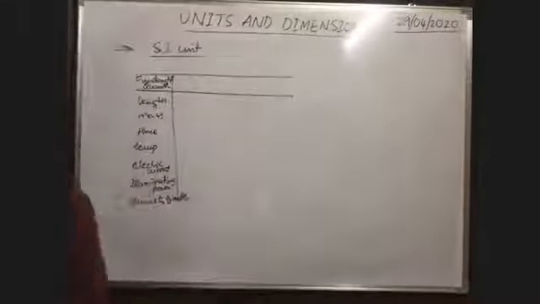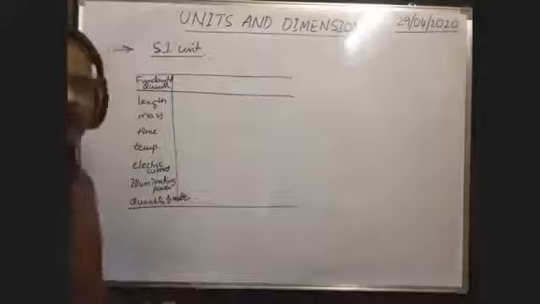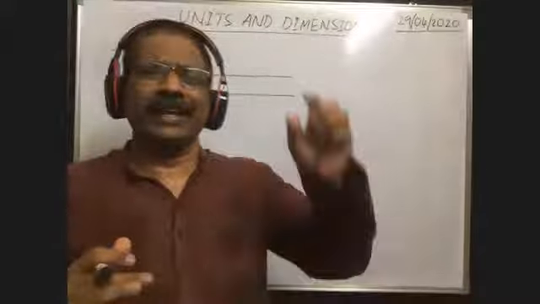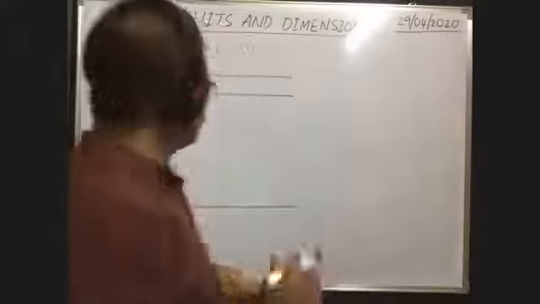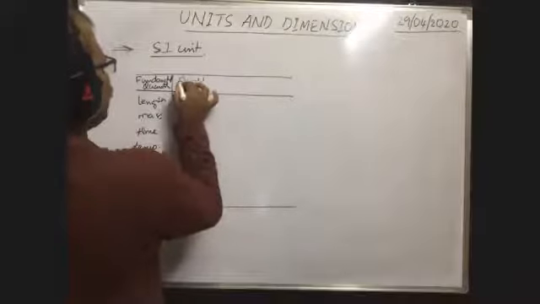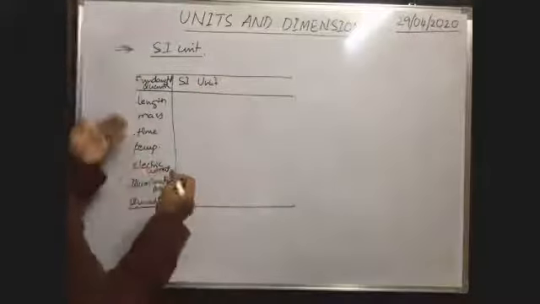So scientists found that there are 7 fundamental quantities in the universe. With the help of these 7 fundamental quantities, they felt that any other physical quantity can be derived, can be described. Okay, here in SI system, SI units. In SI system, what are the units of this length, mass, etc.?